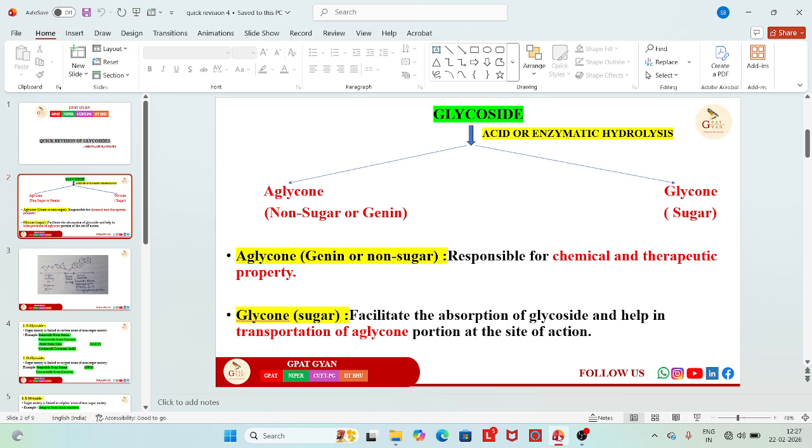The linkage is formed by different atoms like oxygen, carbon, sulfur or nitrogen. These four atoms basically comprise your glycosidic linkage. Okay, and this linkage is the holder of the glycon and aglycon part, and the sugar part is basically responsible for taking the aglycon moiety to the site of action.